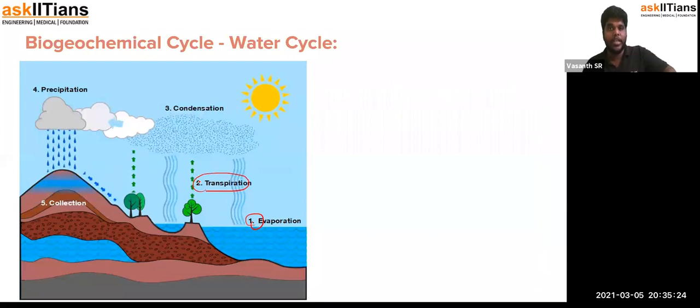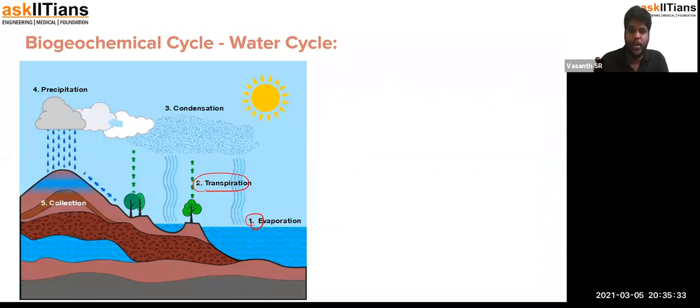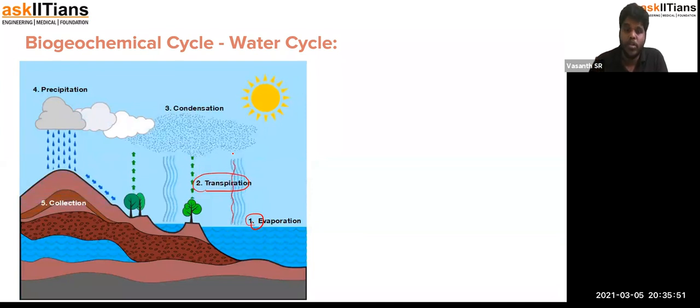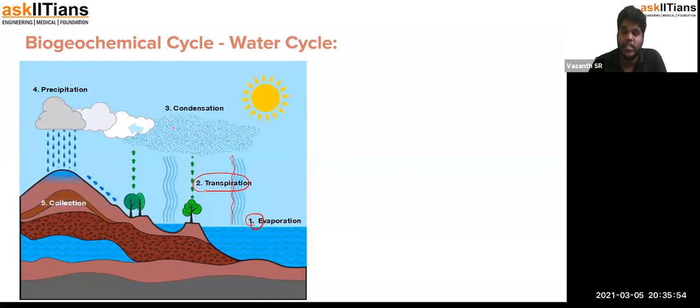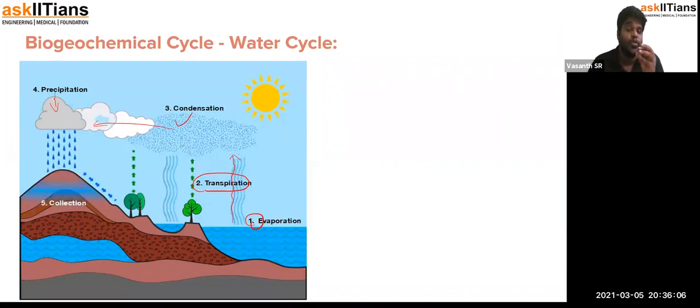The water gets absorbed by the plants, and the evaporation of water from them is called transpiration. What you need to understand here is that with the help of heat, the water becomes gaseous in nature, and because of the energy, it gets elevated to a particular altitude. After it uses up the energy, it cools down. Once it cools down, it gets condensed and forms clouds. Once condensed, it reaches a different place, and later it gets precipitated. This precipitation leads to rainfall.